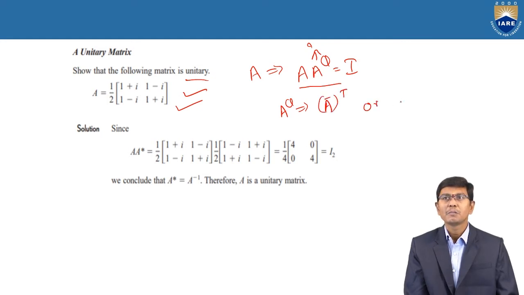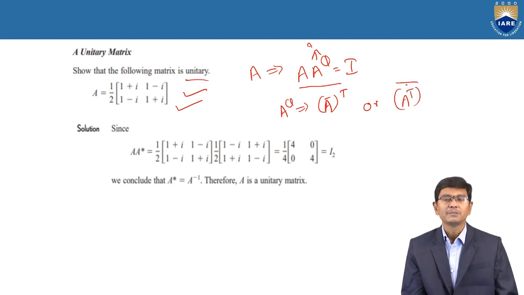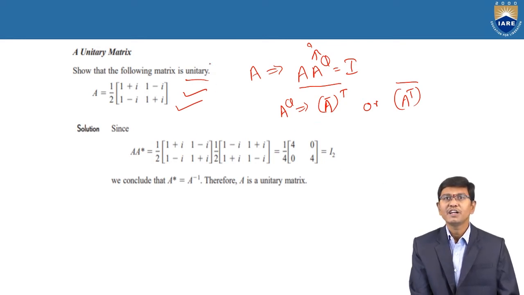Otherwise, as we know previously, it is the transpose of the conjugate of the matrix. Now we need to find A^θ. First of all, from the given matrix A we need to find the conjugate of the matrix.